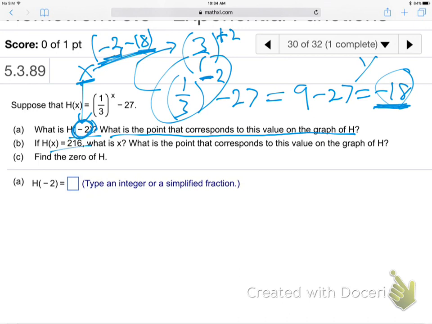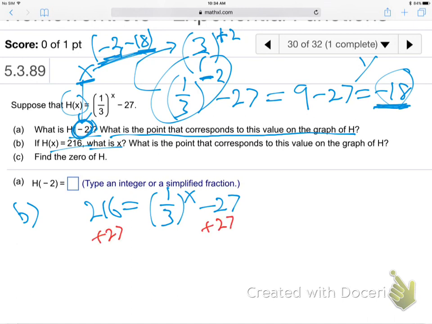Part B. If h of x is 216, that means the left side. So they want me to make the left side 216. And they want me to find what is x, and then what is that point? So, okay, how do you solve that for x? That's more tricky. Solve that for x. What do you think?